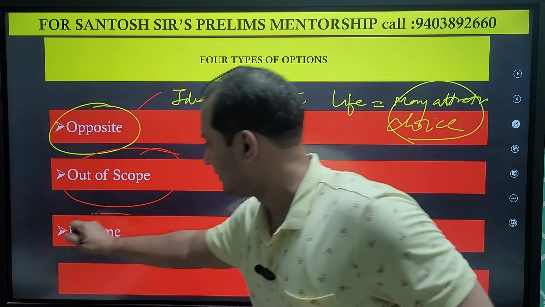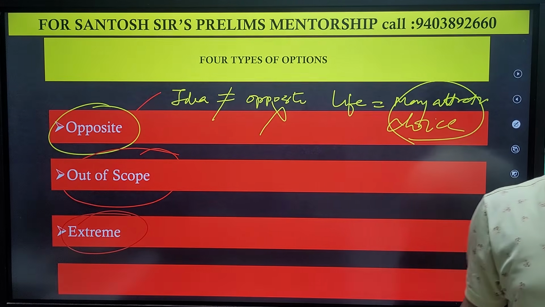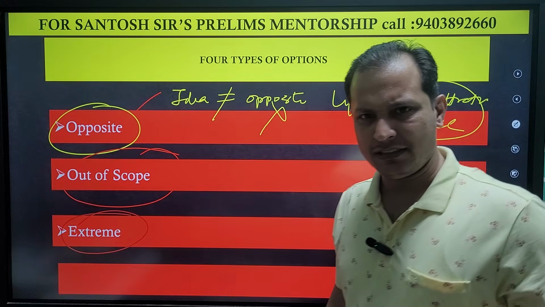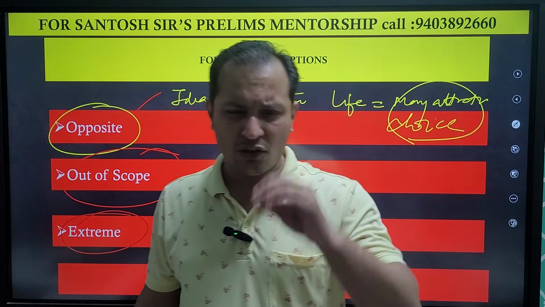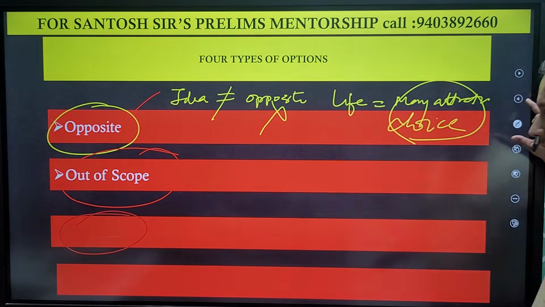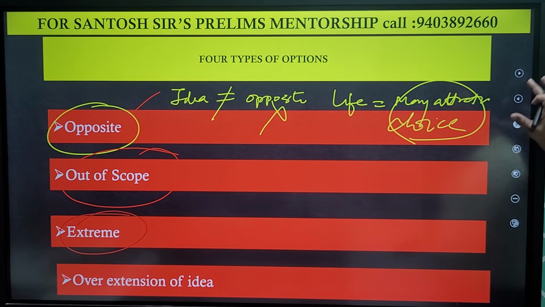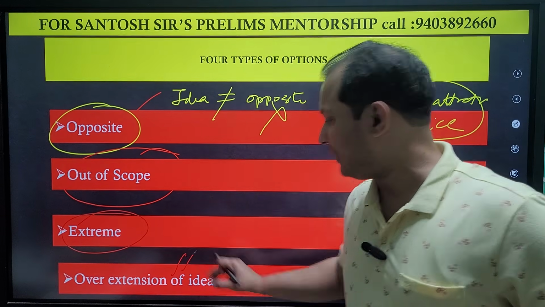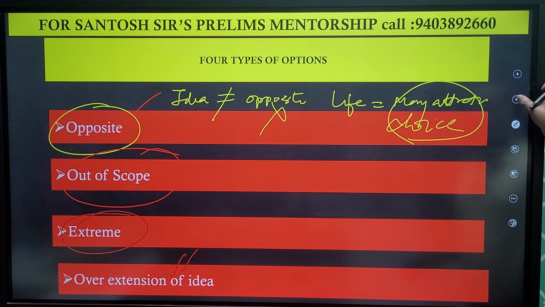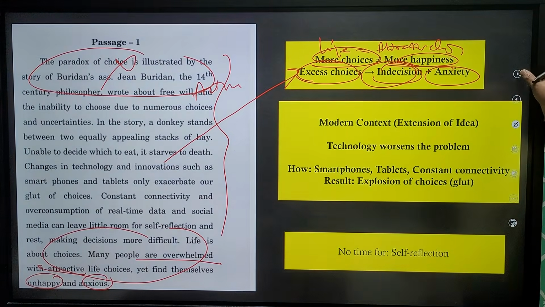Now, let us read the third. Extreme statements. Eliminate extreme statements. Whenever you come across very extreme statements, your answer will never be an extreme statement. Remove that. And last is what? Over extension of the main idea, meaning they are oversimplifying the main ideas. Okay, these are the 4 things you need to keep in mind. Now let us see this option.